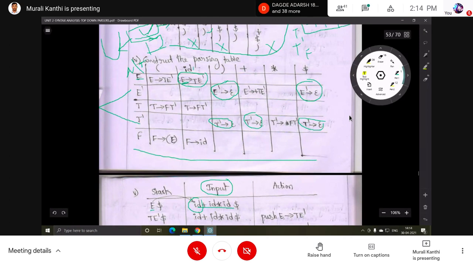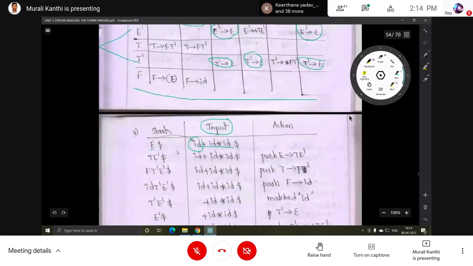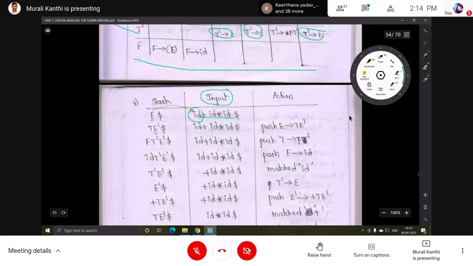That means E is expanded by this production. So E is removed and this will be placed onto the stack. So push E dash, then T. Okay, so T dash.